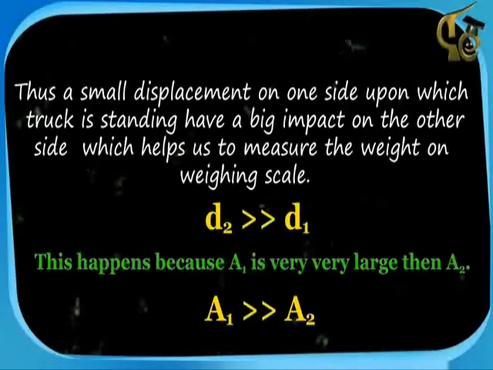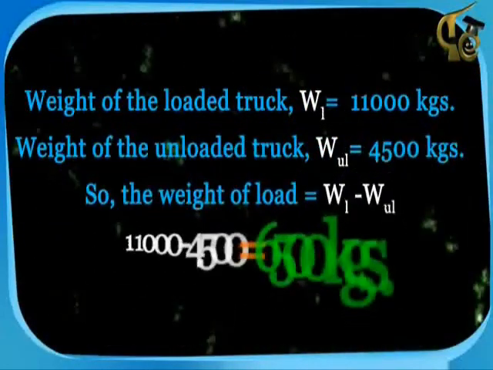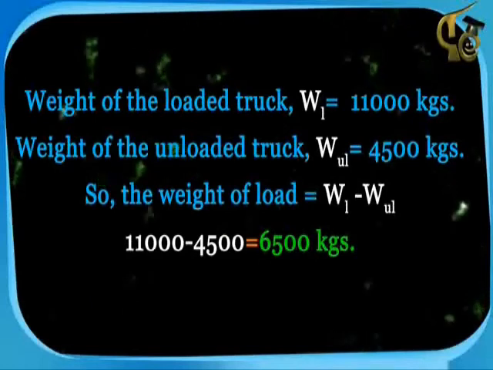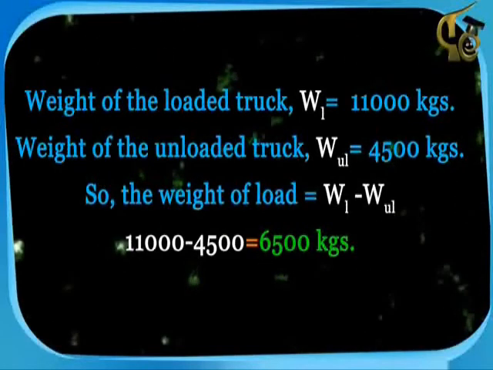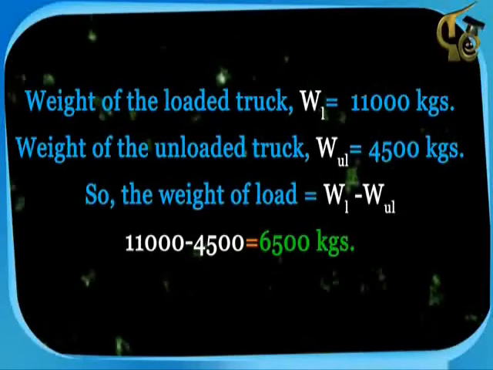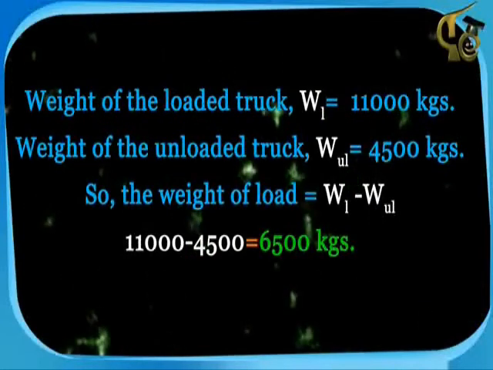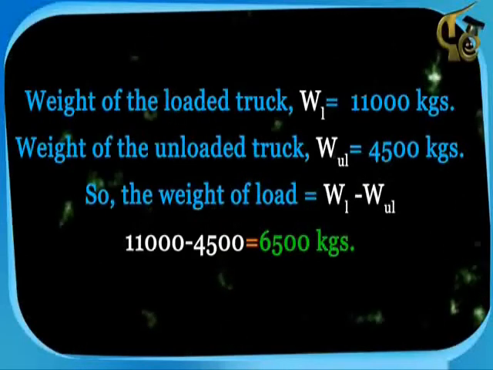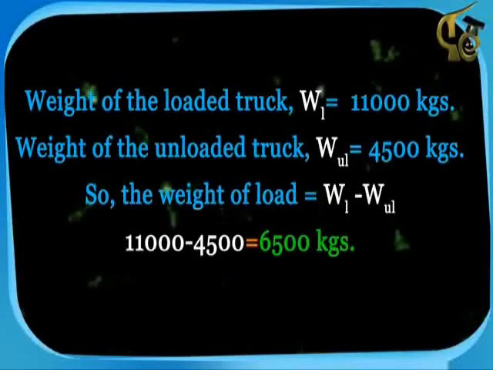Weight of the loaded truck WL equals 11,000 kgs. Weight of the unloaded truck WUL equals 4,500 kgs. So, the weight of load equals WL minus WUL, that is 6,500 kgs.